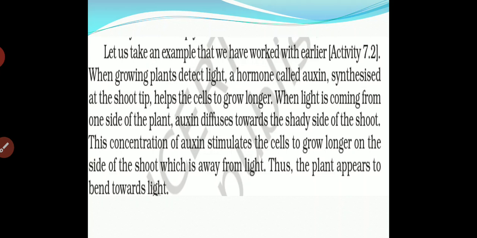In a plant shoot there is a lighted part as well as a shady part. So auxin will move towards the shady part, and this concentration of auxin stimulates the cells to grow longer on the side of the shoot which is away from the light. Due to which you will see that growth will be towards where? Totally opposite to the light.